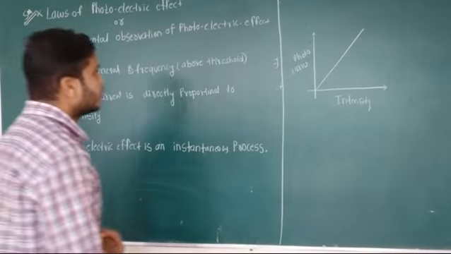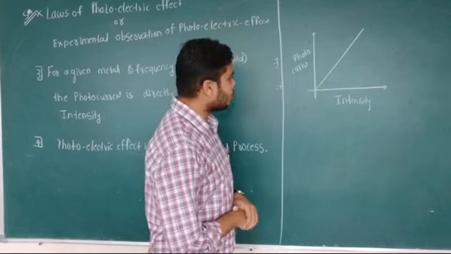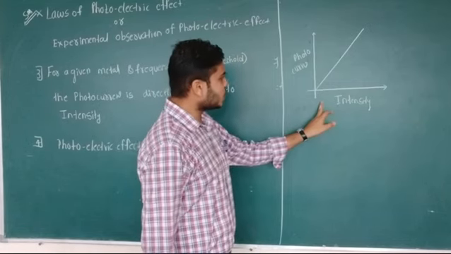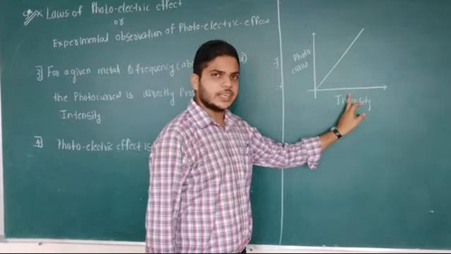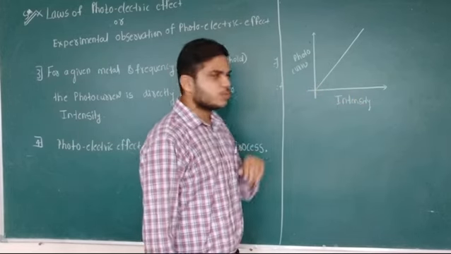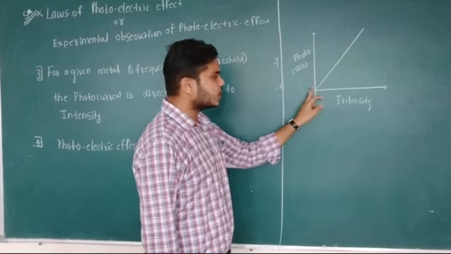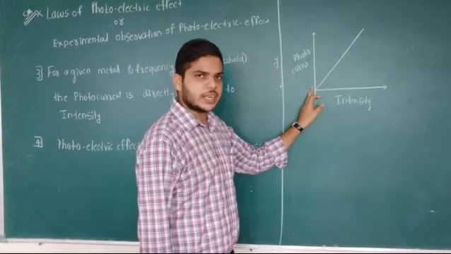Now, the third observation. Look at this graph. From this graph, along the x-axis I am plotting the intensity of the radiation. Along the y-axis, I am observing the photocurrent. From this graph, what will we conclude? It is almost a straight line.